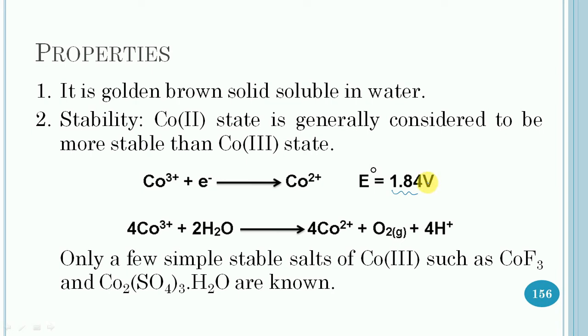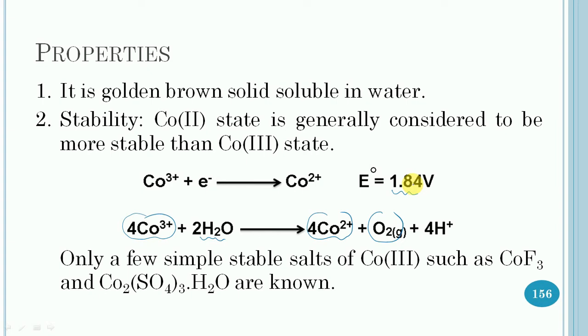Such a high value shows that cobalt 3 positive can oxidize water to oxygen rapidly. So this equation shows cobalt 3 positive changing to cobalt 2 positive and oxidizing water to oxygen gas.